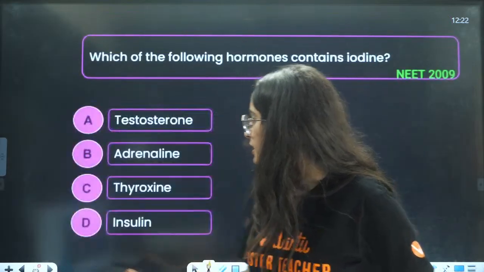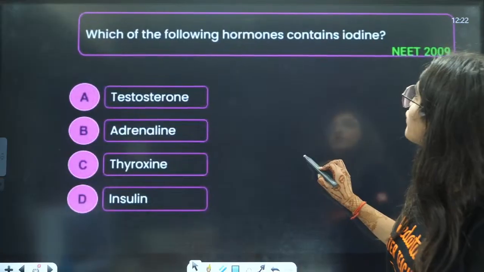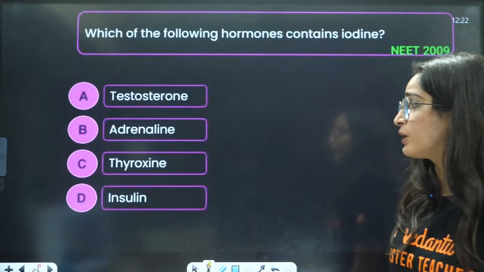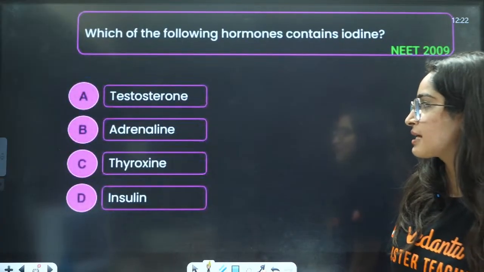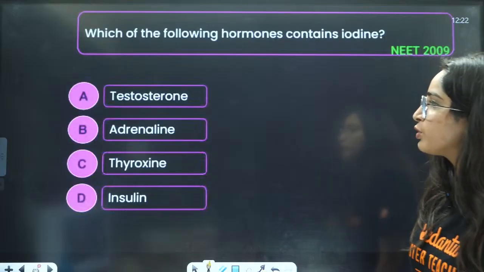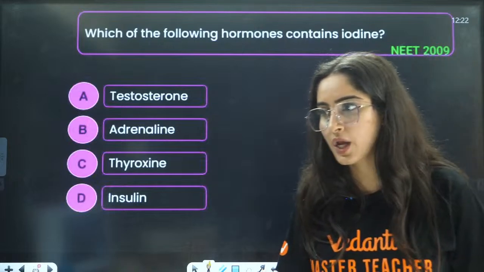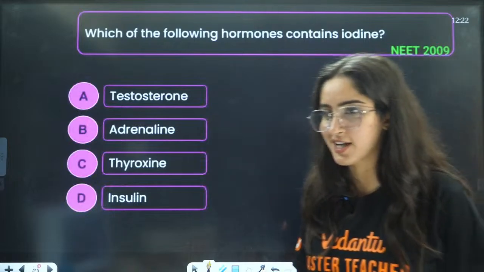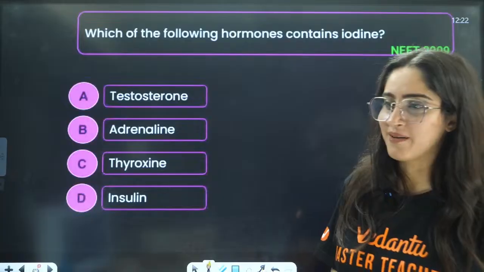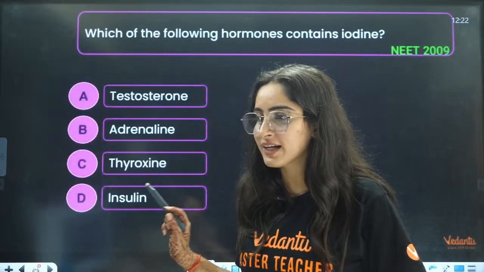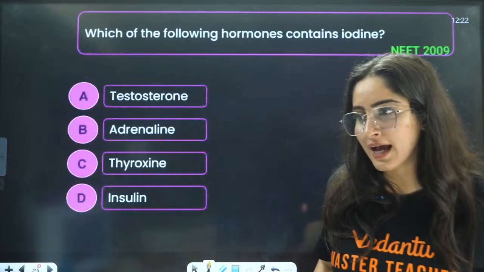Very good. Next is, which of the following hormones contain iodine? We have just seen that. Which of the following hormones contains iodine? Yes, B. Let us see how many of you can answer this.